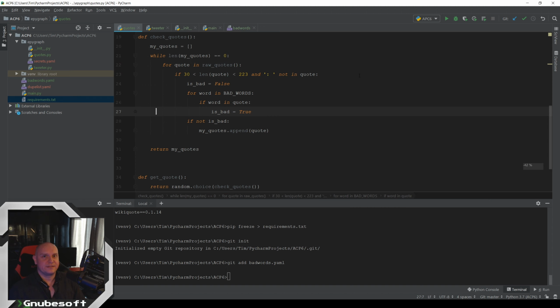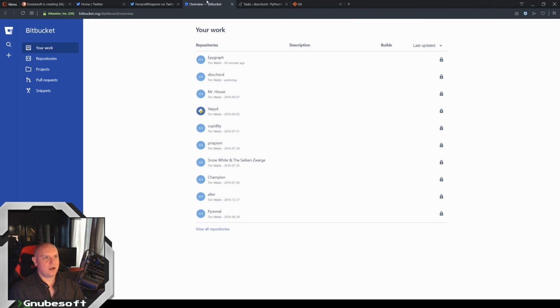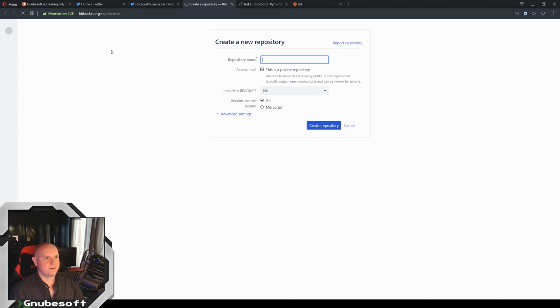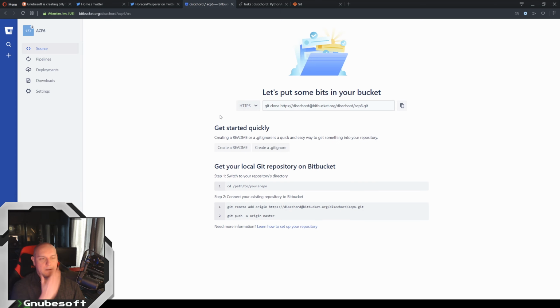We need to deploy this up into our repository. So you could use GitHub. I happen to like Bitbucket. So I'm just going to create a new repository here. And now it's done it. It's giving me some instructions.